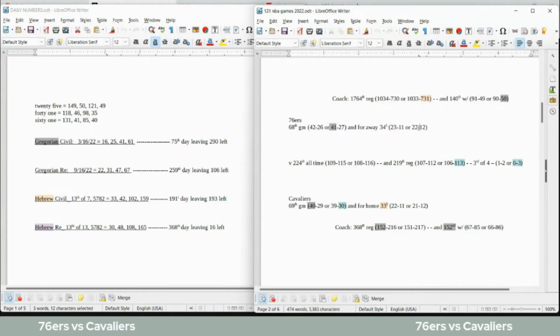The Sixers would get their 12th road loss, as Cavaliers become 1-2 head-to-head against the Sixers for the season, like 12. Cavaliers would sit on 29 losses for the season as they get their 109th all-time head-to-head win against the Sixers, 109, the 29th prime number. So those would be some numbers for the Cavaliers to win this game.